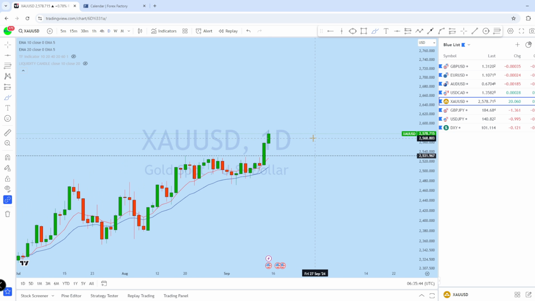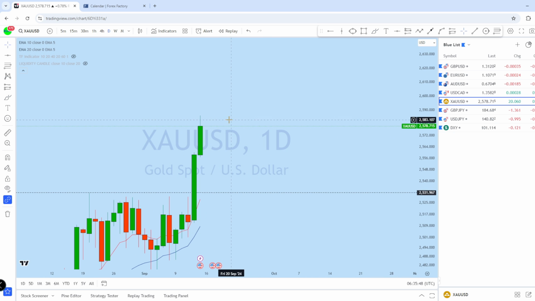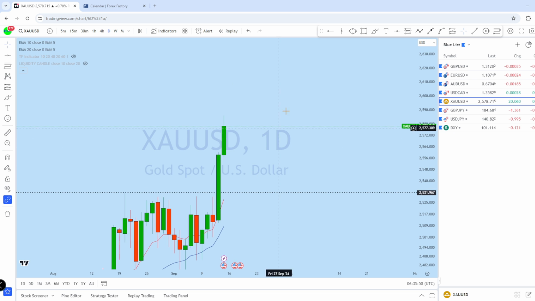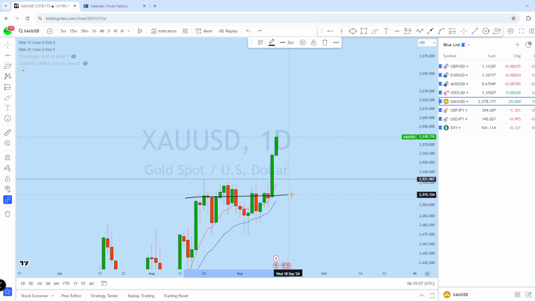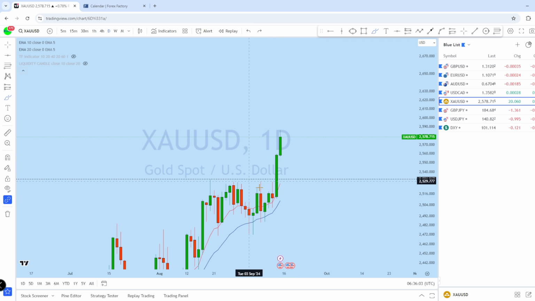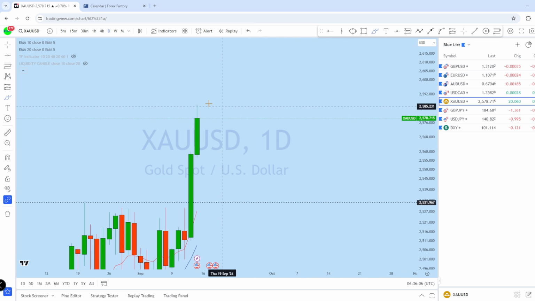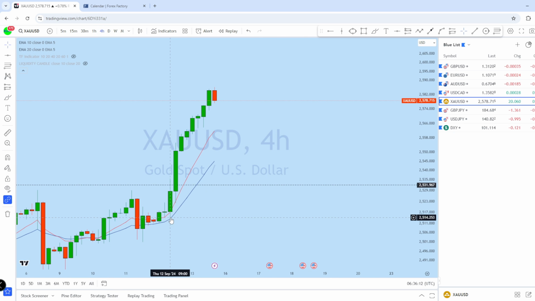Now if we look at the daily chart on gold, from the daily perspective, the last day of the trading week also showed significant bullish price action. We saw quite a few days of consolidation. It's a very strong consolidation, which is a sign that gold might bounce back up aggressively to the upside. As there was a long consolidation, we may see that gold is remaining bullish to create a new higher high. Now looking at the 4-hour perspective, we can see it's a very strongly uptrending market structure.